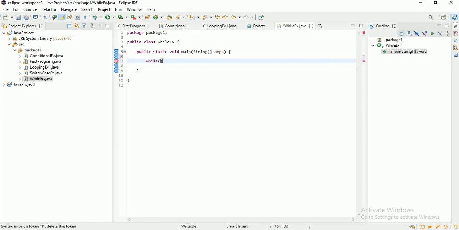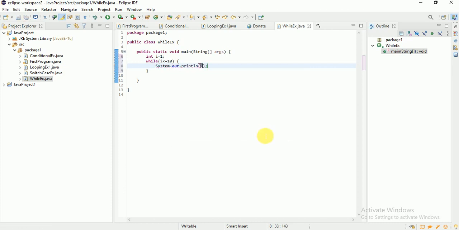While, here you're going to use your condition. For example, I'm taking int i equal to 1. Here my condition is i less than or equal to 10, and I want to print my i. Fine. See here, what do you think is the output of this program?